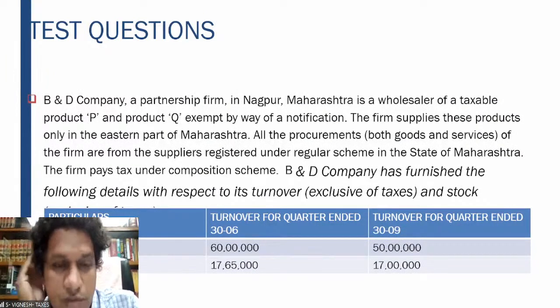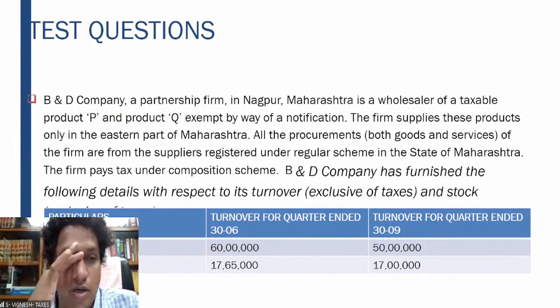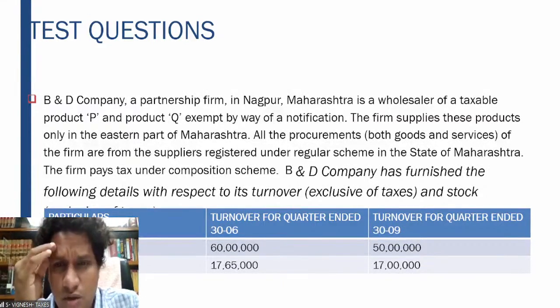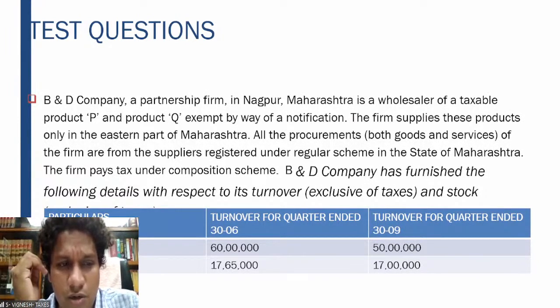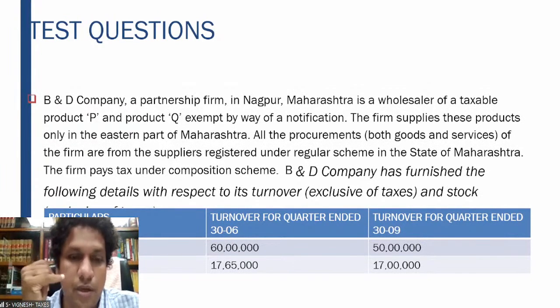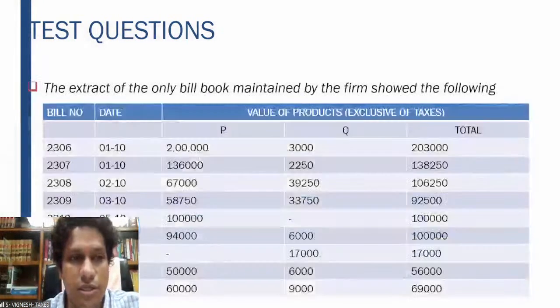All procurements of the firm are from suppliers registered under the regular scheme. The firm pays tax under the composition scheme. B&D Company has furnished the following details with respect to turnover. Turnover of P: 60 lakhs for the third quarter and 50 lakhs for the fourth quarter. Turnover of Q: 17,65,000 and 17 lakhs. Here P is taxable and Q is exempt.